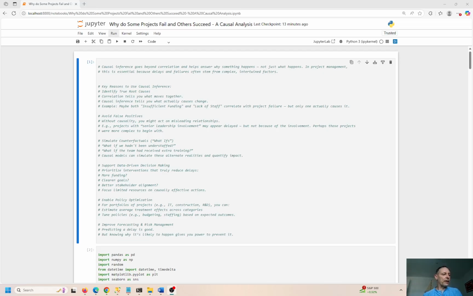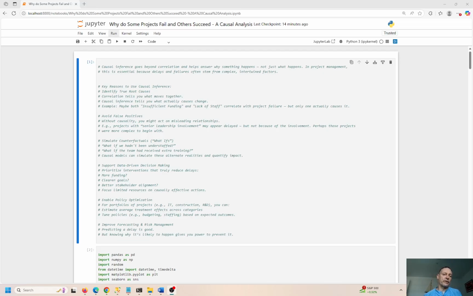So I was thinking about this recently, and the motivation for this project was basically, I was talking to a friend, and she said, "Oh, this project is delayed again, and it's falling behind. I don't know why. I don't know what to do. It's very complex. There's a lot of moving parts." And these projects are always in delay. There is always some issue that comes up, and I don't know what it is. So I thought, why don't we use a statistical approach to try to determine what causes projects to fail and what causes projects to succeed? Okay, so that's what we're going to do here.